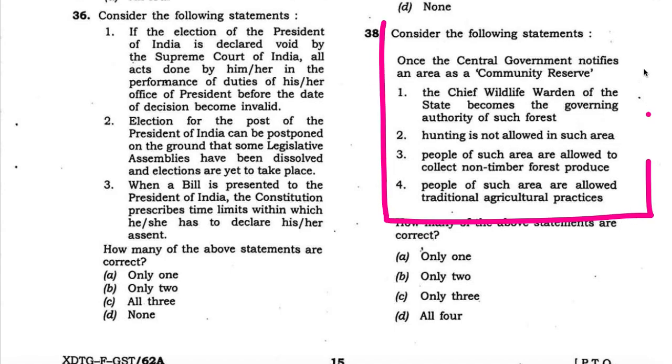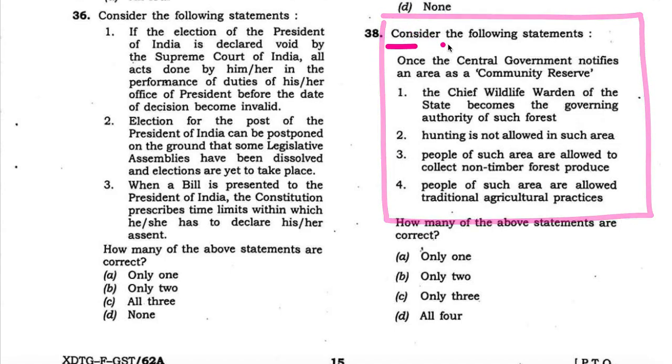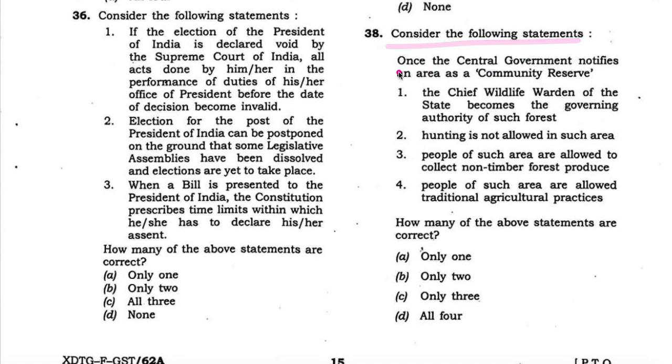Next question. Consider the following statements. Once the central government notifies an area as a community reserve, 4 statements are given. How many of the above statements are correct?